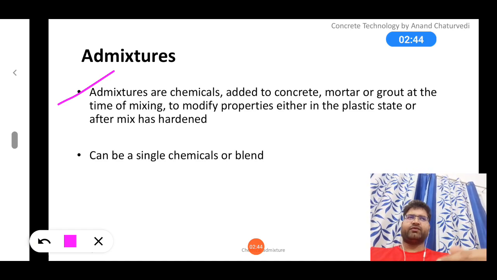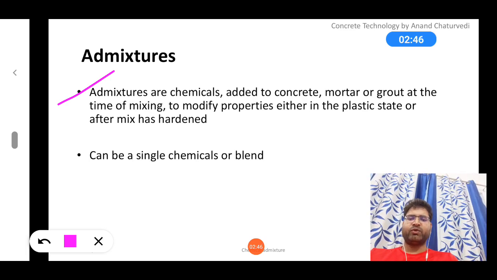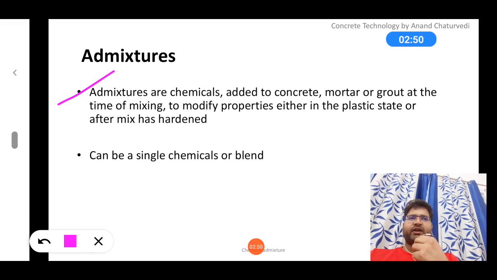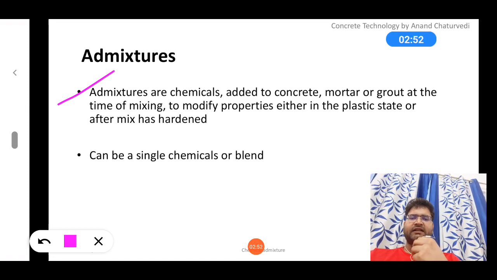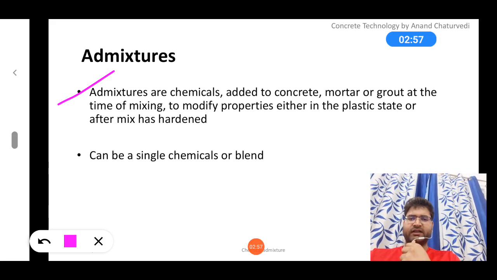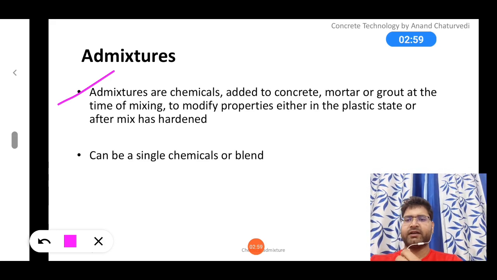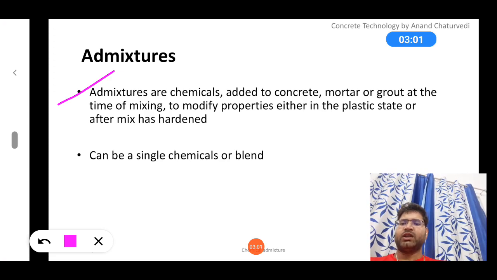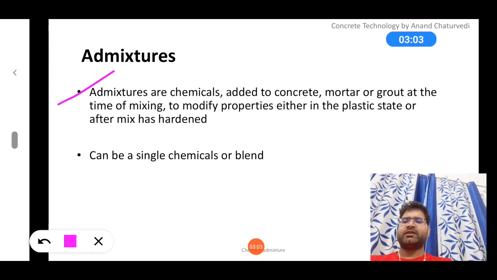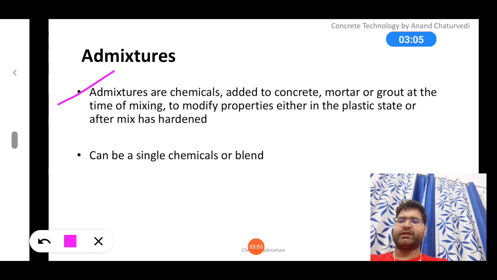Later on, when we proceed in the chapter, we'll let you know how it affects plastic concrete as well as hardened concrete, and you already know what plastic concrete and hardened concrete are. It can be a single admixture or a blend of many things.